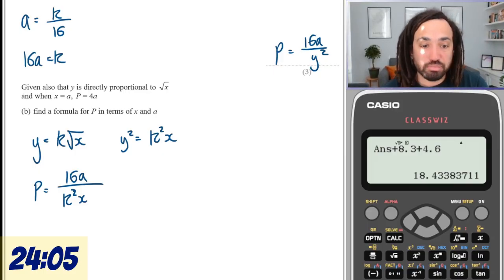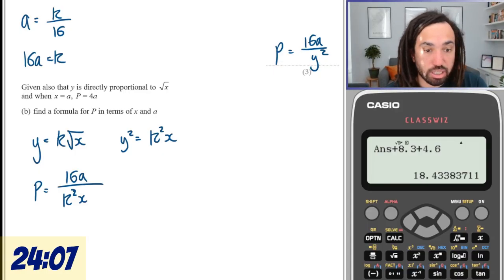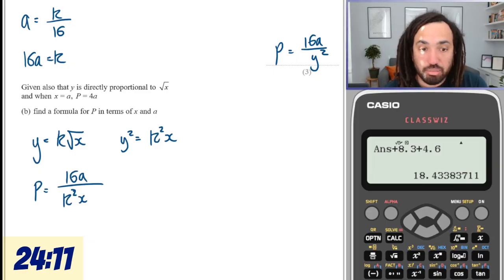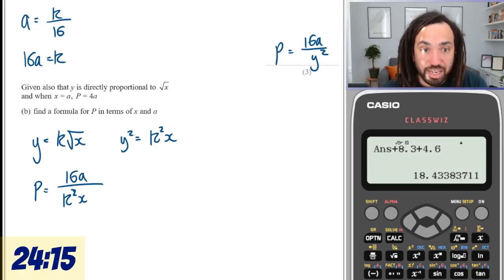Okay, where were we? We were saying that P is equal to this, and we subbed that in. And now we've got P in terms of X, so we should be able to use this to find K, and then that will be the formula that we need.